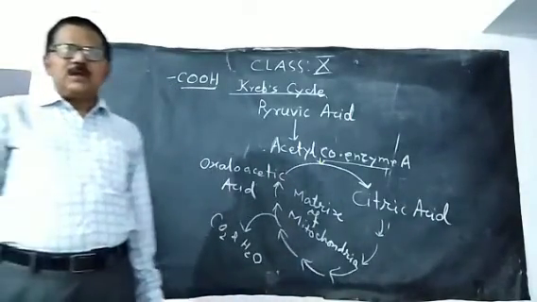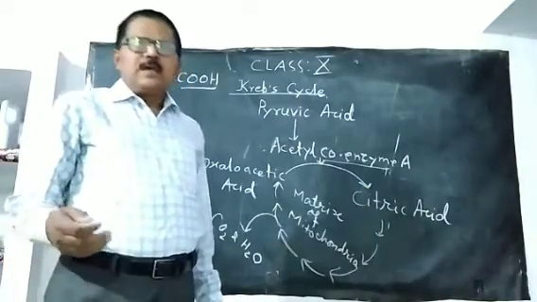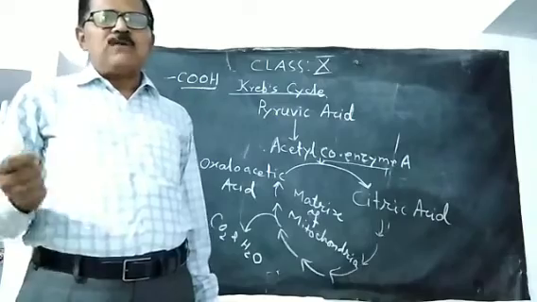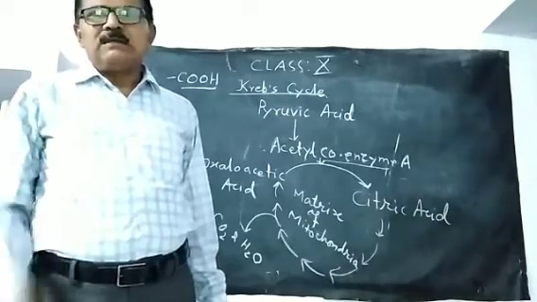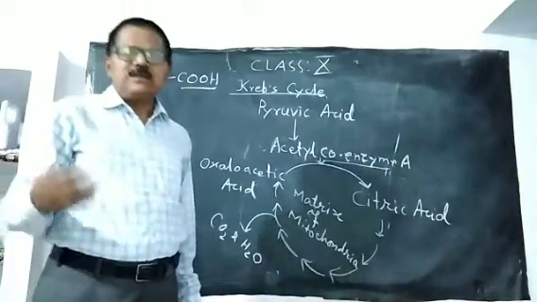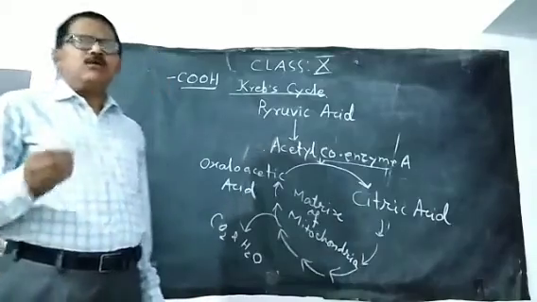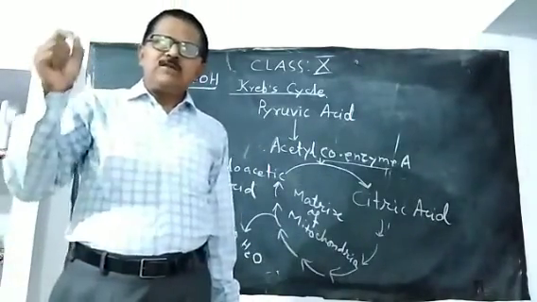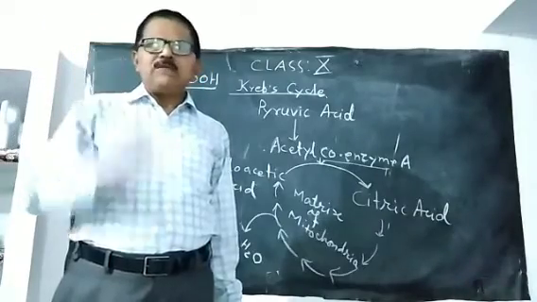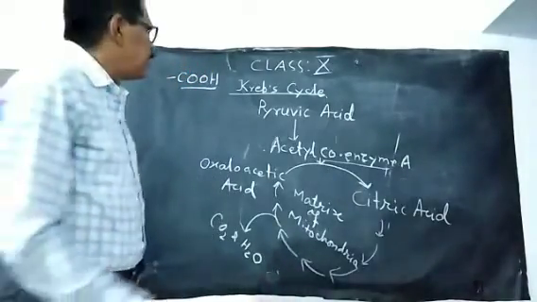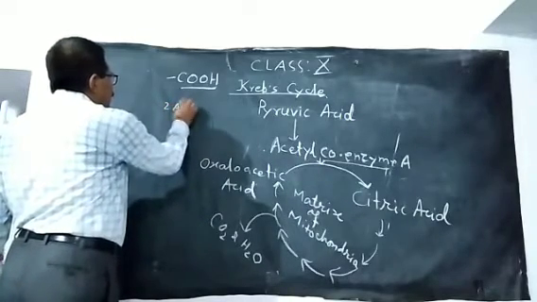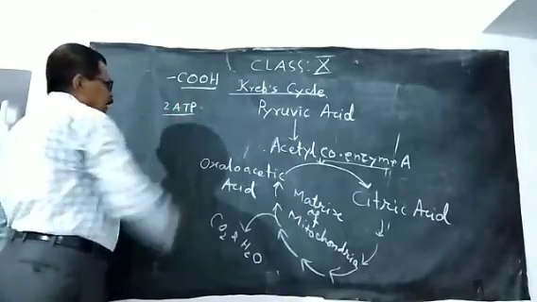Now we should know how the energy is generated. That is the question: how is energy in the form of ATP generated by oxidation of the glucose molecule? We have already learned that during conversion of glucose into pyruvic acid, there is a net gain of 2 molecules of ATP.